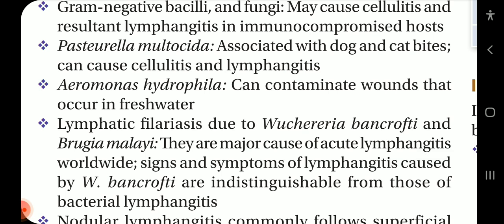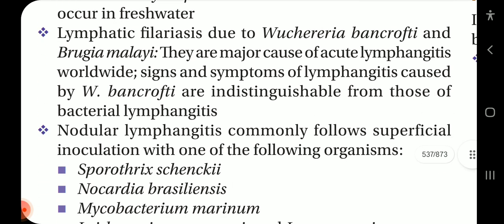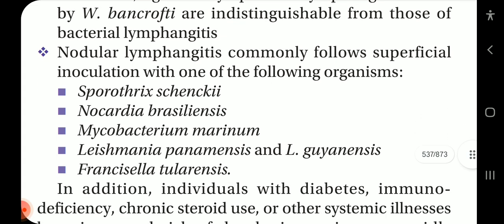Aeromonas hydrophila can contaminate wounds that occur in fresh water. Lymphatic filariasis due to Wuchereria bancrofti and Brugia malayi is the major cause of acute lymphangitis worldwide. Signs and symptoms of lymphangitis caused by Wuchereria bancrofti are indistinguishable from those of bacterial lymphangitis.